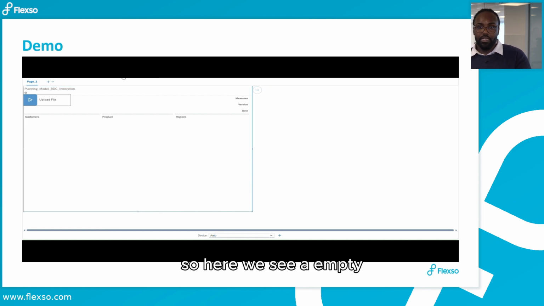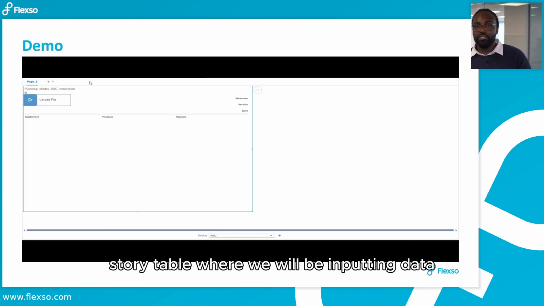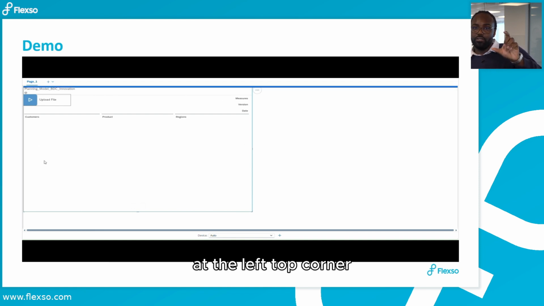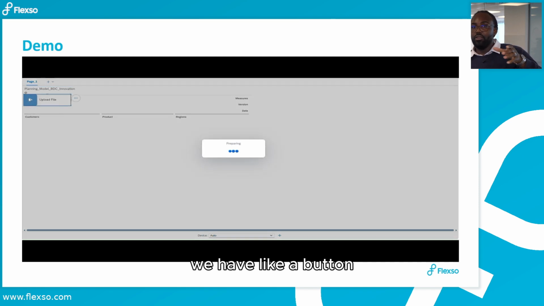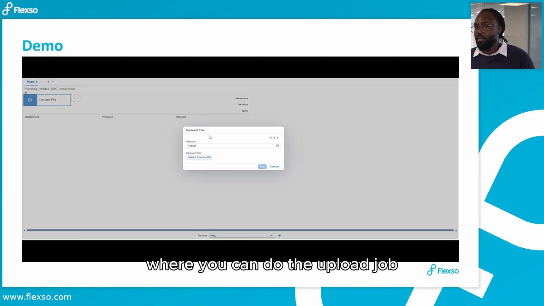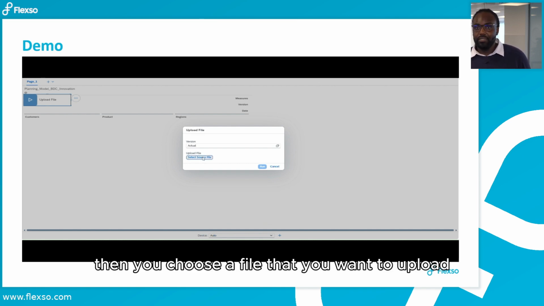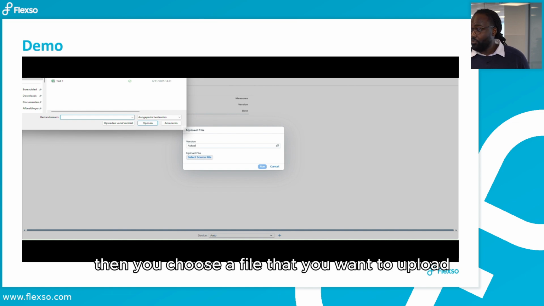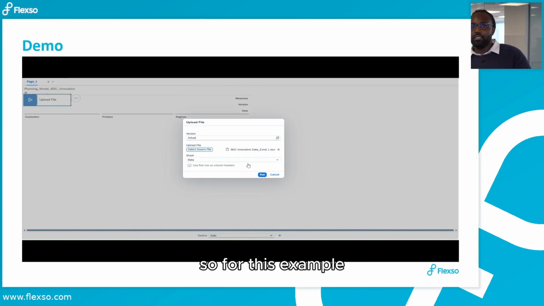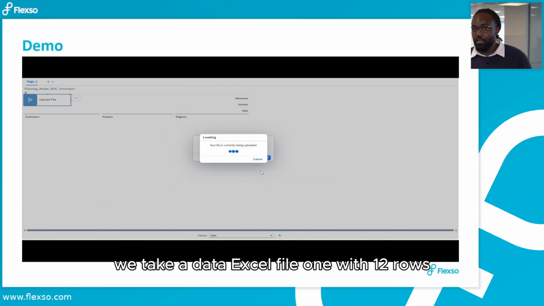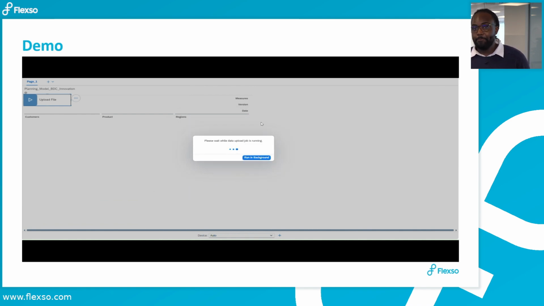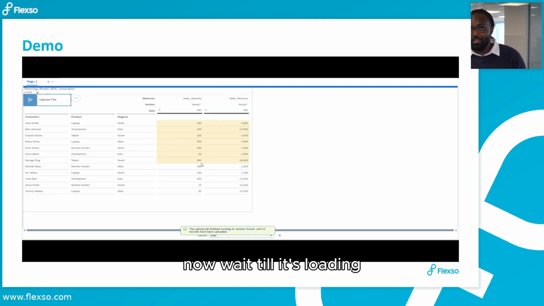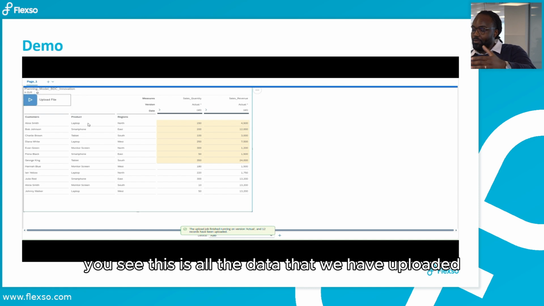So here we see an empty story table where we will be inputting data. At the left top corner, we have a button where you can do the upload job. So you click on it, then you choose a file that you want to upload. For this example, we take a data Excel file 1 with 12 rows. Now wait till it's loading. You see, this is all the data that we have uploaded.